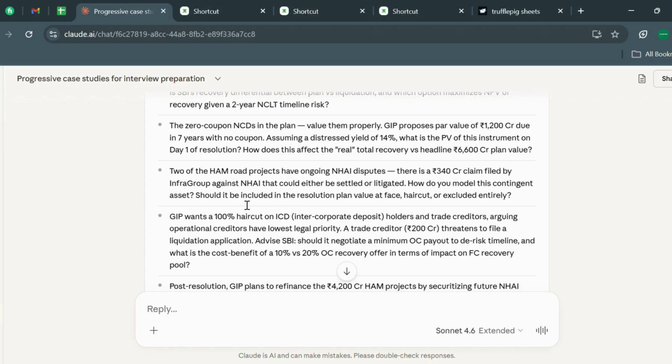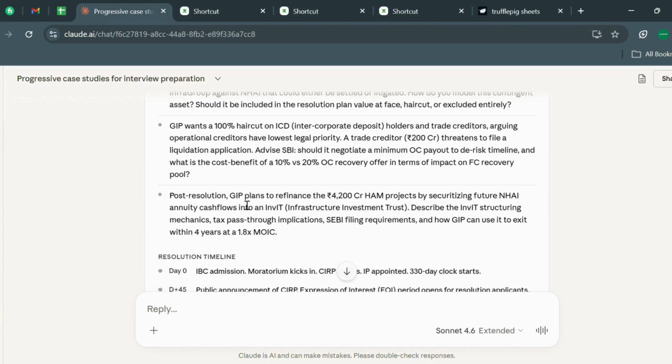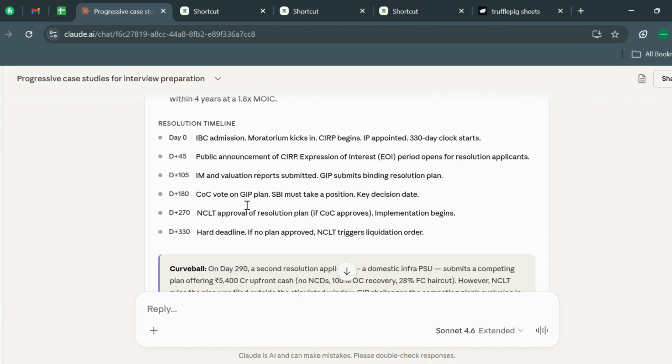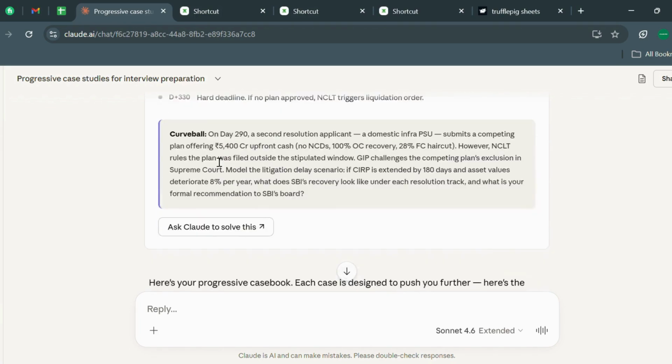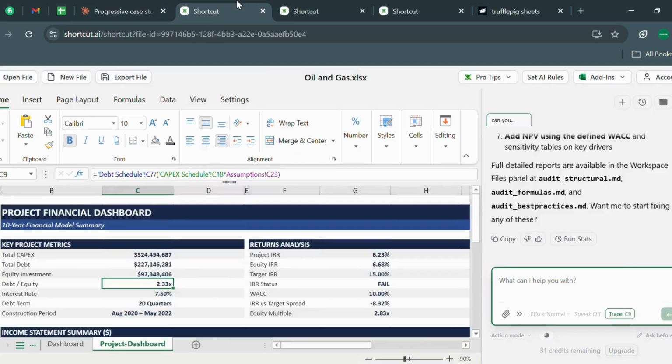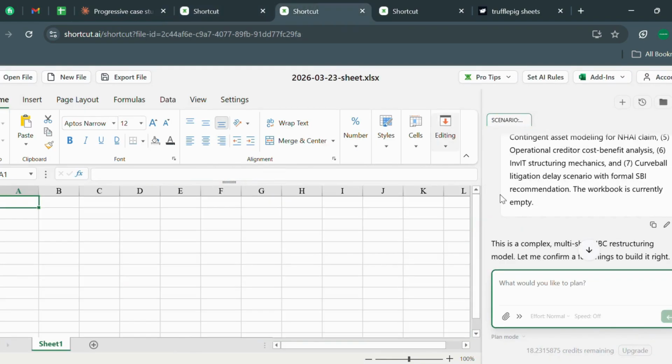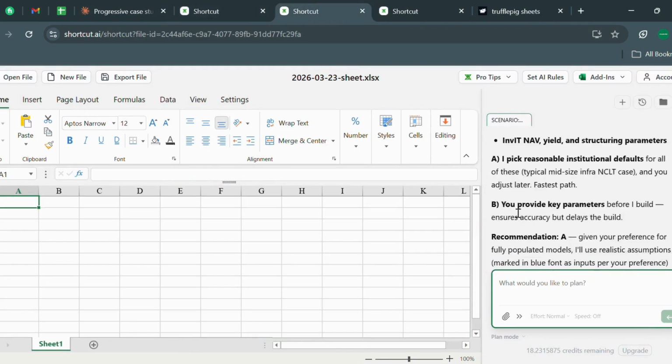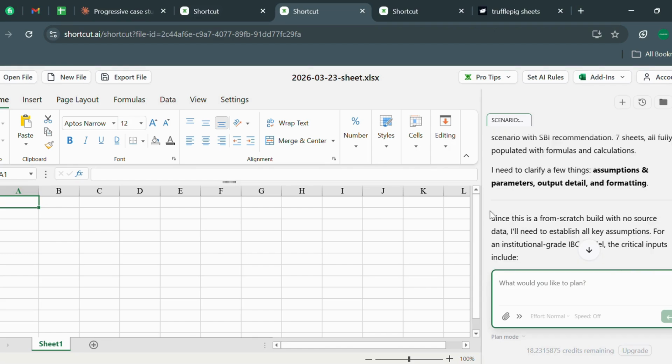So these are all consequences of what has happened, and each player has its own plan, but you have limited assets to pay them all. So you have to plan that out through this financial model, and it has even given the resolution timelines. So this is going to be difficult for Shortcut AI to make, and it already has a question for me.